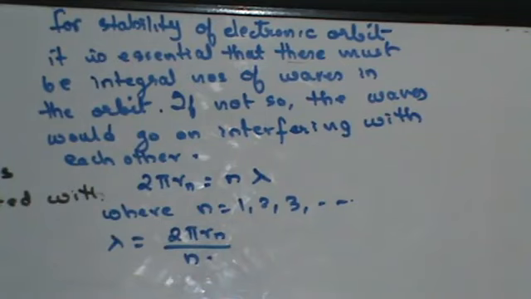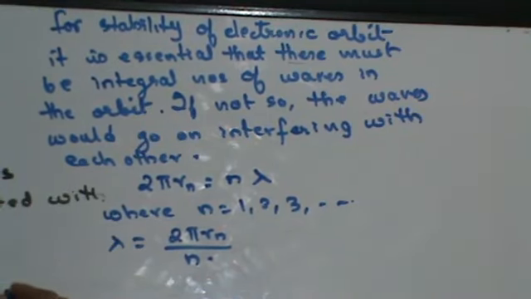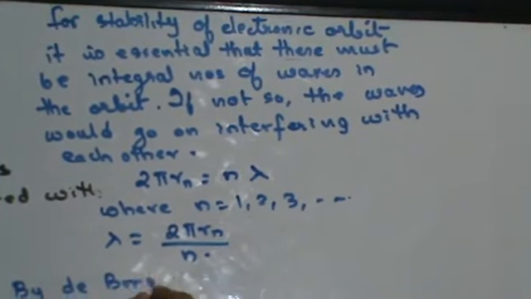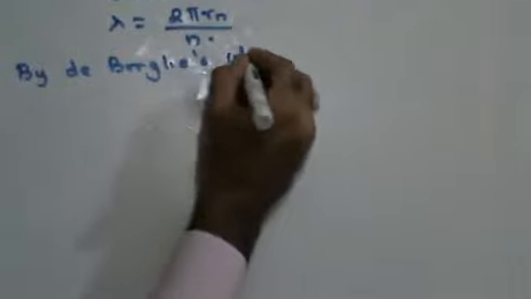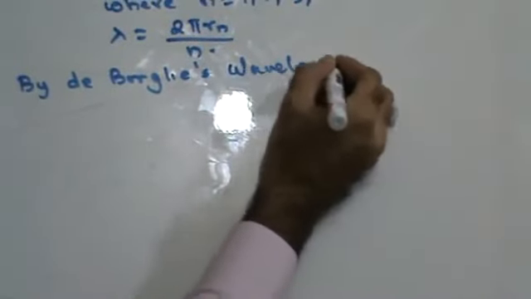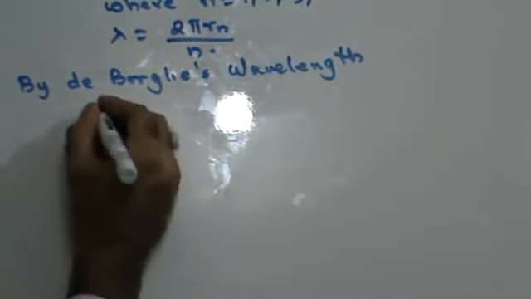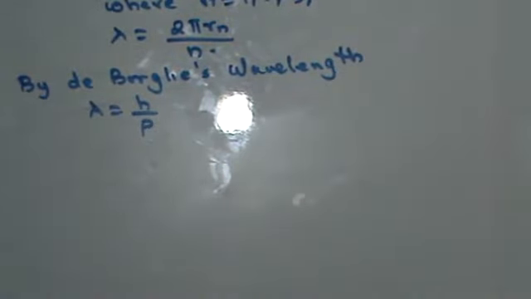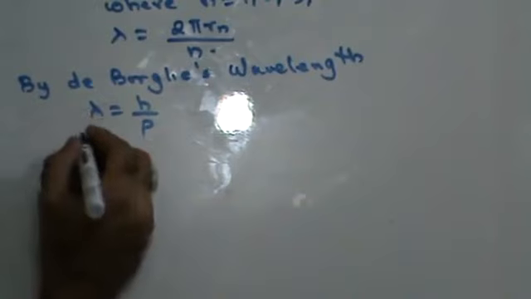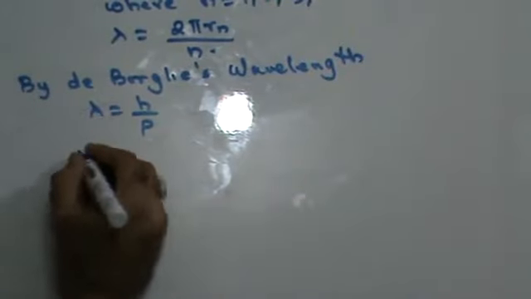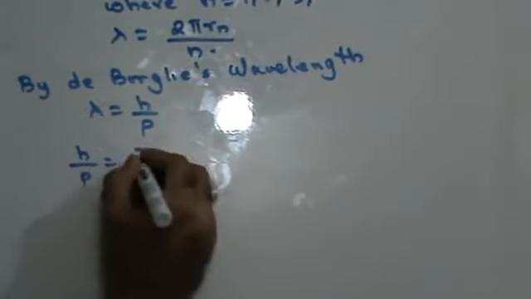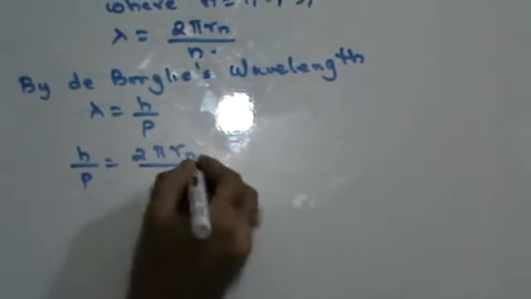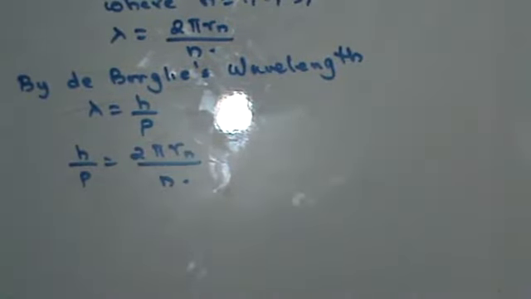Now if I apply de Broglie's wavelength, de Broglie's wavelength says that lambda is h upon p. That means I can therefore say that h upon p is nothing but 2 pi r_n by n, right?